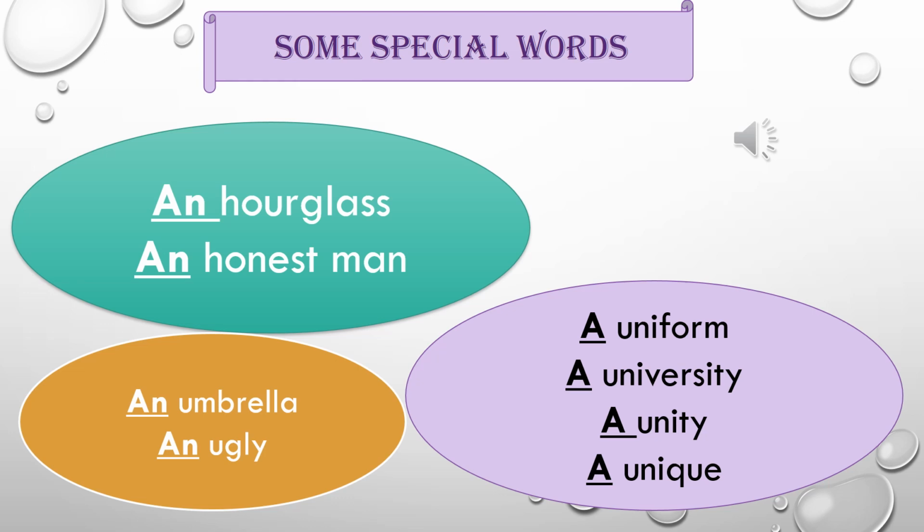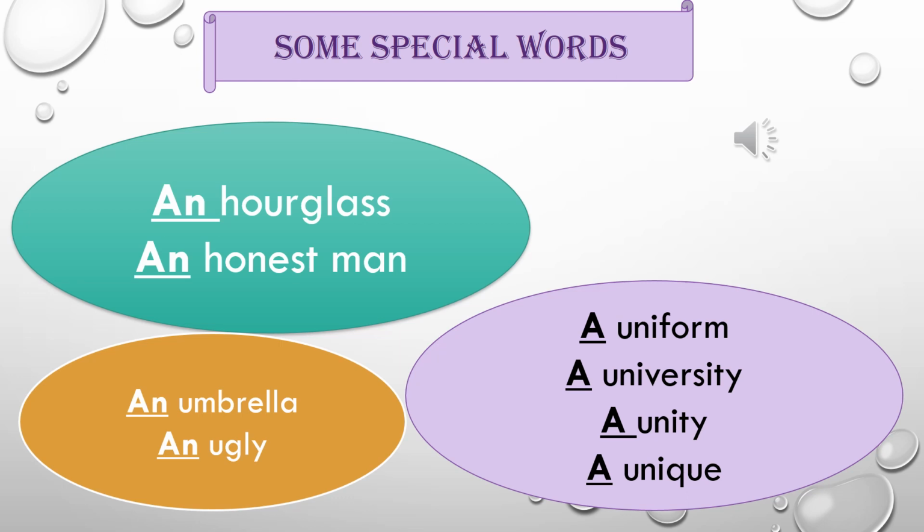To clear it more, if you see on the left side, the orange oval, there are two examples: an umbrella and ugly. These words also start with U. Then why have we used AN with one word and A with another word? The secret lies in the pronunciation. Now pronounce it. Umbrella. The word is starting with the sound of A, and A is a vowel. Ugly. Again the sound of A is coming, and A is a vowel. So we have used article AN with umbrella.